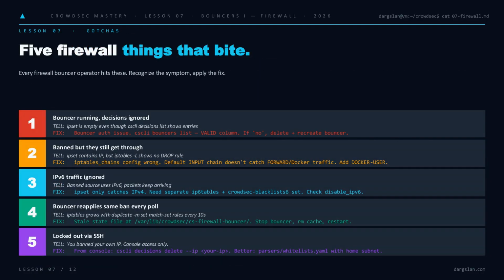Tuning's done. Now the failure modes. 5 gotchas every firewall bouncer operator eats at least once. Number 1, ipset empty, decisions present. That's auth. Check the valid column in cscli bouncers list and recreate. 2, IP in the set but still getting through. Your chain config misses FORWARD or Docker. Add DOCKER-USER. 3, IPv6 leaks past an IPv4-only ipset. 4, duplicate match-set rules stacking every poll. Stale cache under /var/lib/crowdsec, nuke it. 5, you SSH banned yourself. Console in, delete the decision, then whitelist your home subnet so it never happens twice.